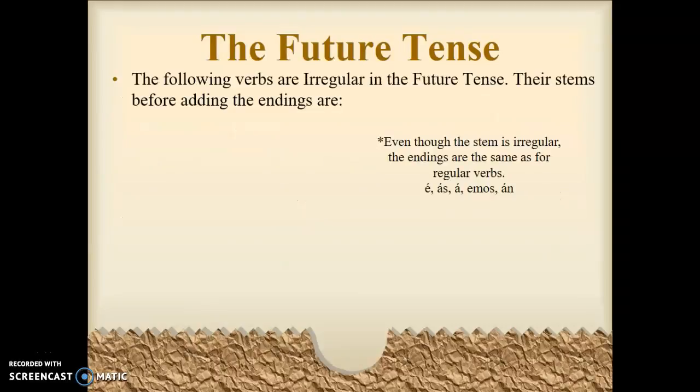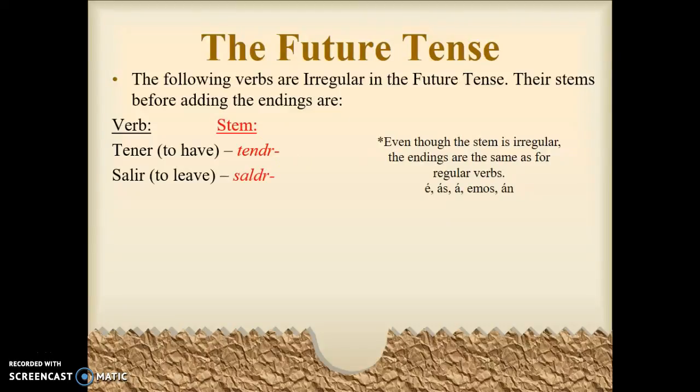Okay, so to start off, the following verbs are irregular in the future tense, and their stems before adding the endings, instead of it just being the verb and the infinitive. This is what the stems are. Tener obviously means to have. Instead of it being tener and then you add on the ending, instead your stem is going to be tendr, with a DR, and then you add on your ending.